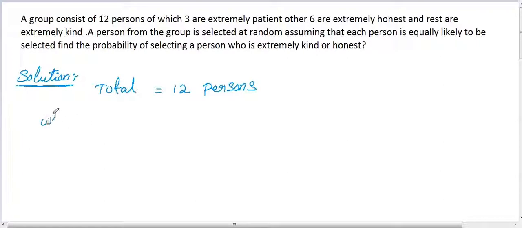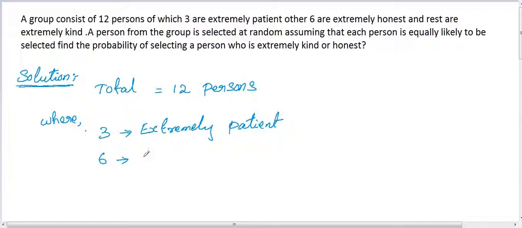So the total is 12 persons. Where 3 are extremely patient, so write down that as well. So 3 persons are extremely patient, and 6 persons are extremely honest, and the rest are extremely kind.